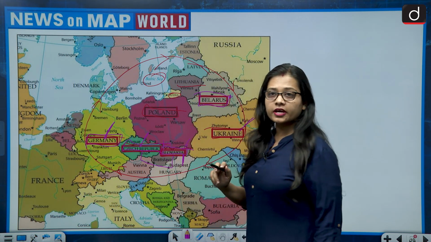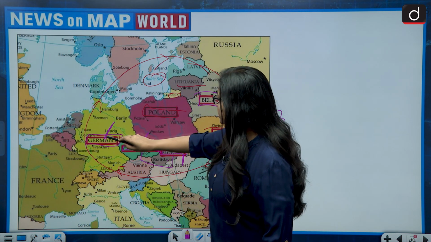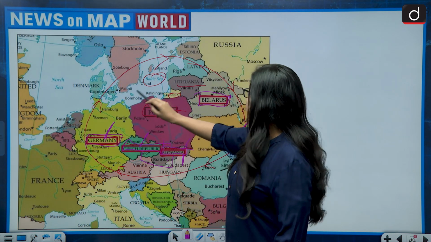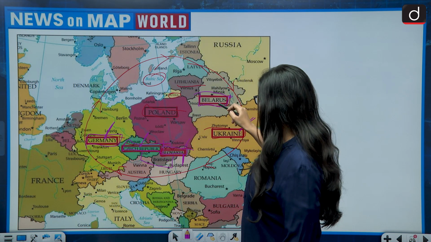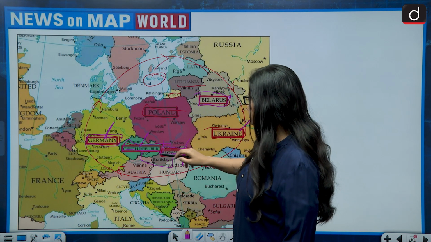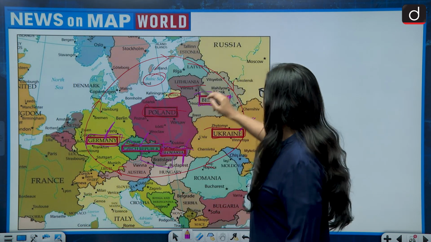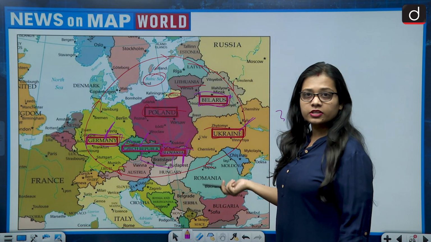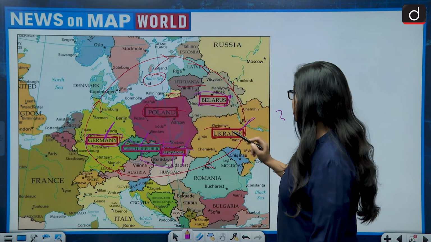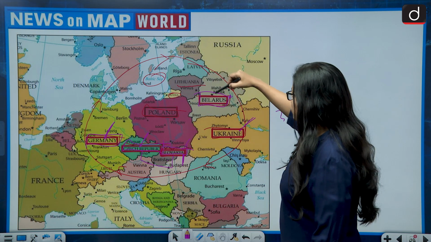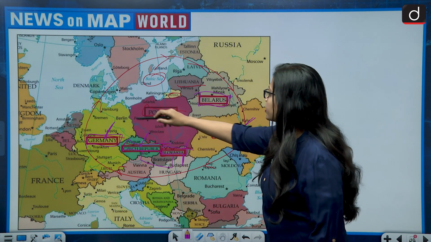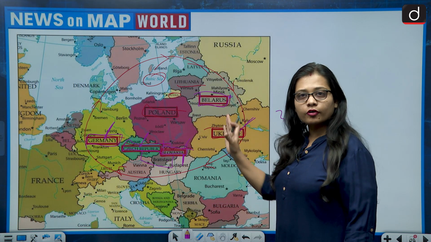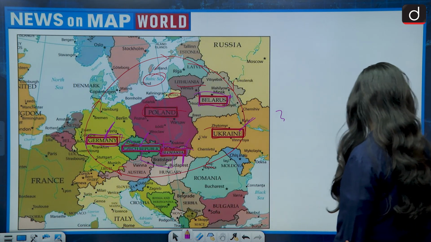So this is correct, because if we move in this direction, Germany, yes, then comes Belarus, yes, and then comes Slovakia, yes, Czech Republic, yes. The countries which are lying in between are not given in the option, like Lithuania, Russia, Ukraine. So they are not given. So the order in which the countries are given is following the clockwise direction.